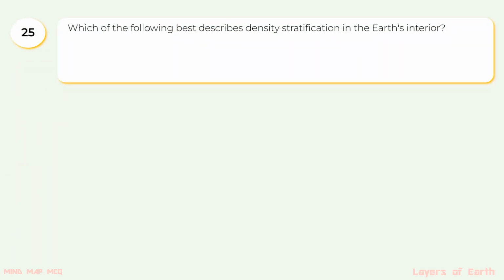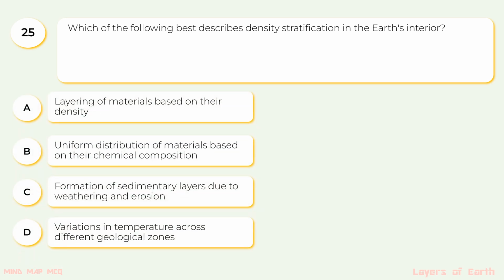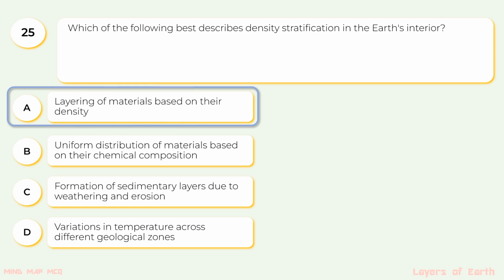25. Which of the following best describes density stratification in the Earth's interior? The options are A. Layering of materials based on their density, B. Uniform distribution of materials based on their chemical composition, C. Formation of sedimentary layers due to weathering and erosion, D. Variations in temperature across the different geological zones. The correct option is A, layering of materials based on their density.